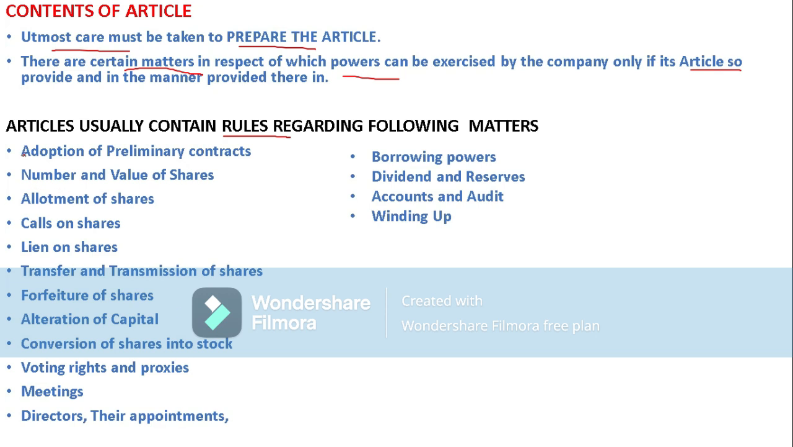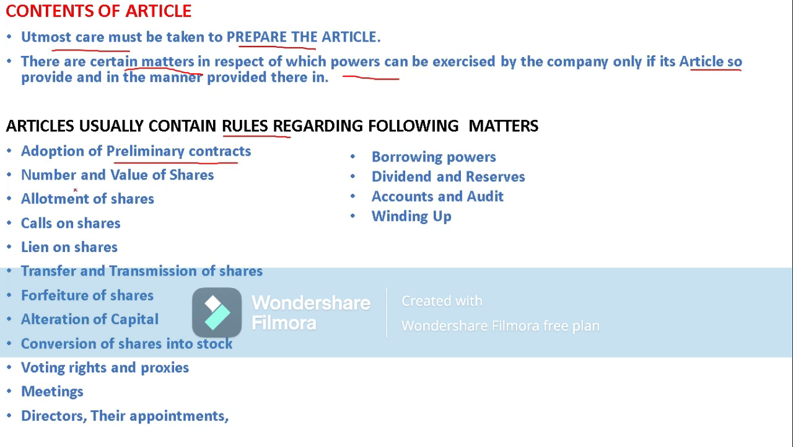First, adoption of preliminary contracts. Whenever a company is entering into preliminary contracts, there will be a certain procedure and persons involved, and all should be considered. Then only they can lay down the articles of association regarding these contracts. So while laying down the articles of association, they have to give a proper procedure and the persons to be involved regarding these preliminary contracts.